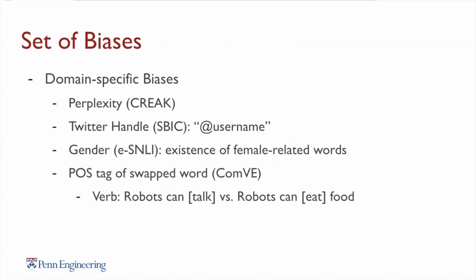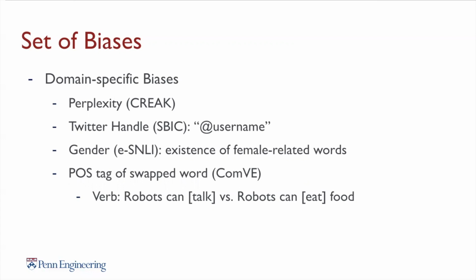In ESNLI, we consider the gender bias feature, which is whether the premise contains female-related pronouns such as woman or lady. In COM-VE, the two sentences being compared usually only differ by one word, and we consider the part-of-speech tag of this word and determine that the bias feature is present if the word is a noun.